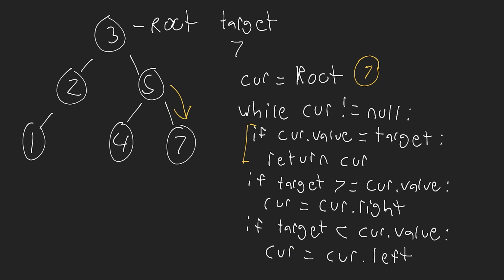And as soon as you get to the situation where you're about to set the current equal to the current.right or the current equal to the current.left, you simply check: does this current node have a right node? If it doesn't have a right node, then you're just going to set the right node to be equal to the node that you're inserting. And if it doesn't have a left node, then you're setting the left node to be equal to the node that you're inserting, because you just found the position where this element needs to go.